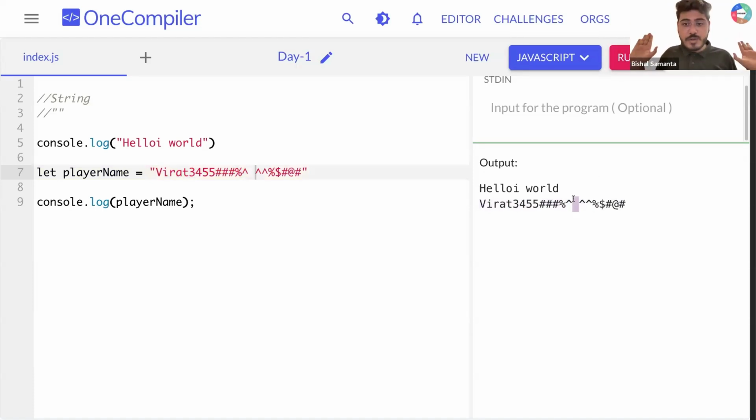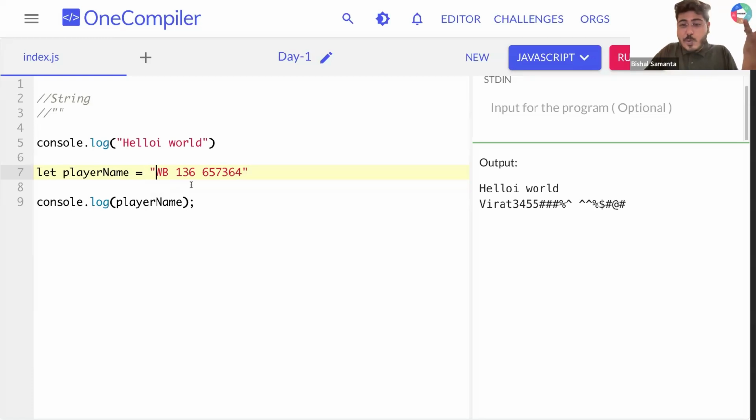Isn't it wow? Let's say you want to store someone's card number. Let's say it's from West Bengal, so WB, after that you will write whatever it is. Can you see here? What is the data type you are going to use then? You are going to use a string.